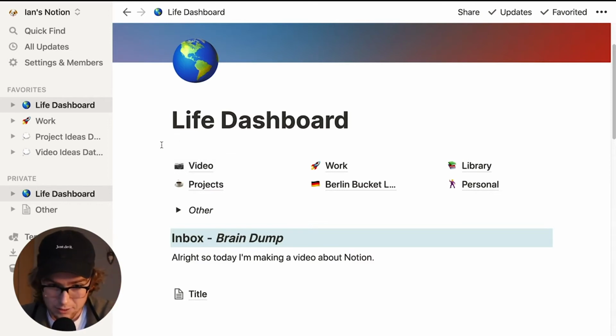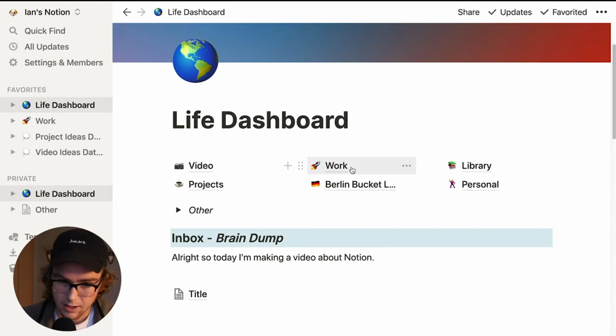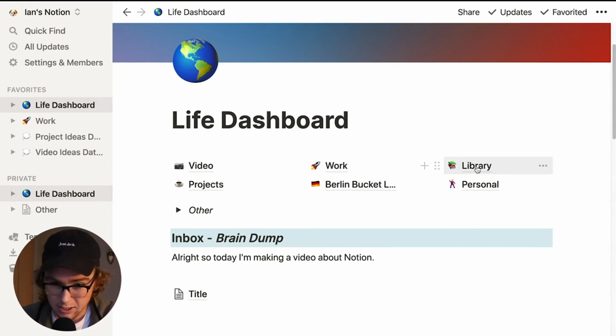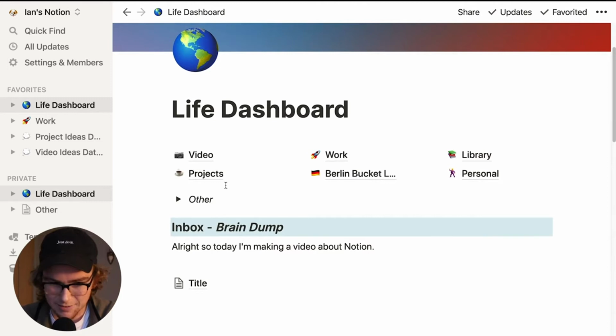I found most helpful. The top one, this is video. This is for everything related to video making. This is my working documents, my scripts. For work, I have a whole bunch of pages associated with what I'm learning at work and what my current priorities are. This library is a collection of all the podcasts, books, movies I've watched and my notes about them. The projects is sort of the side hustles, different things, ideas I've had over the years about things to create. The Berlin bucket list, that's pretty self-explanatory, things I got to do while I'm here. Personal, this is sort of for self-reflection and these sorts of things.